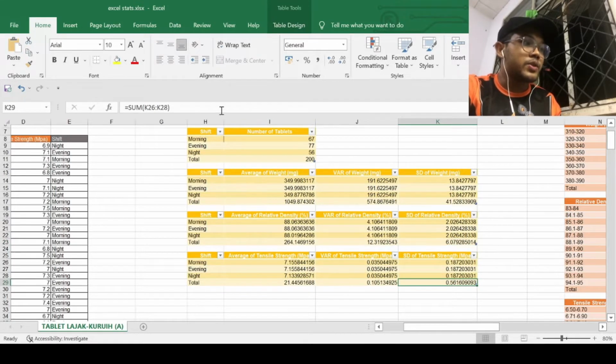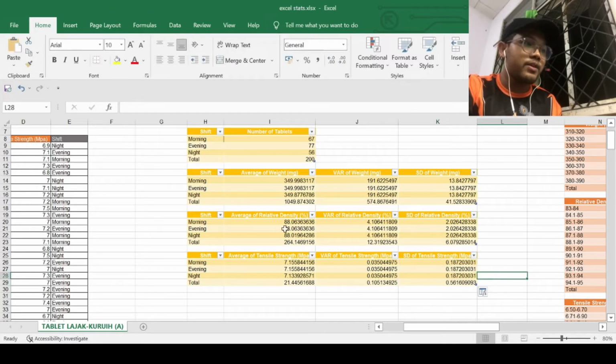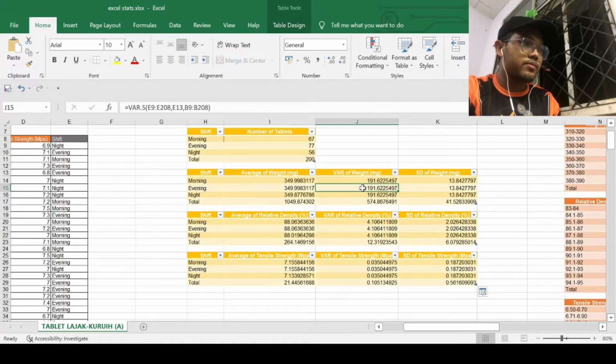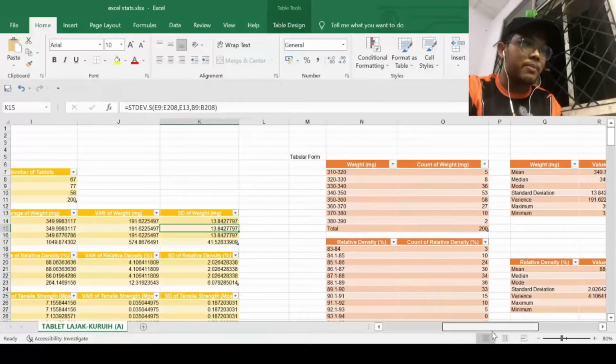Here we can see the formula, which is using the summation of row K26 with K28. That's one of them, but there are still many more here, like the average, the variance, and also the standard deviation. Next, I'm going to present to you the tabular form.